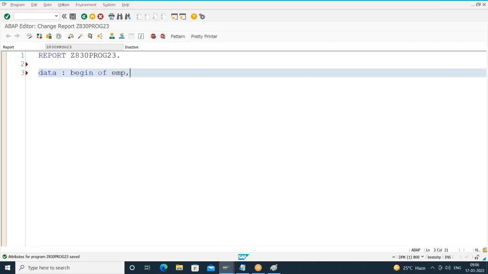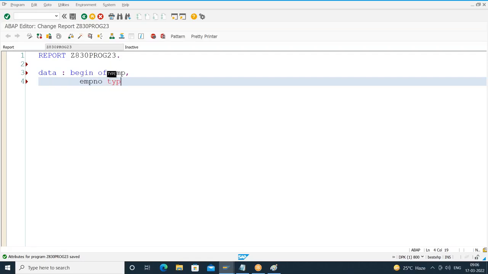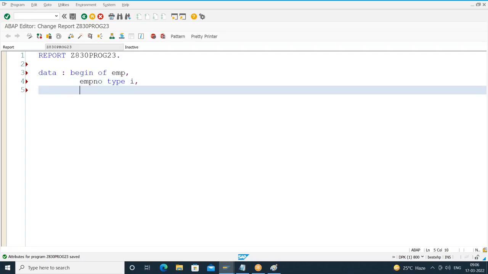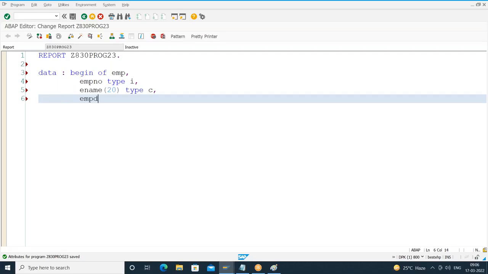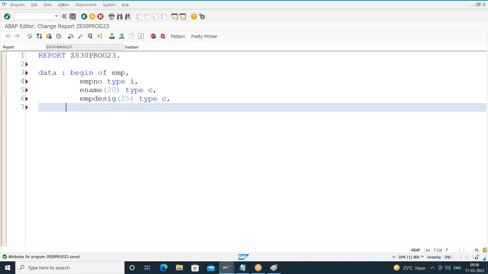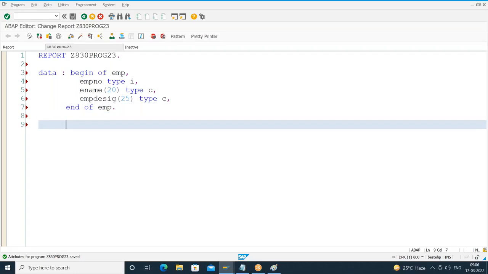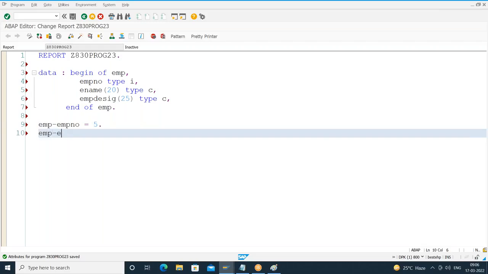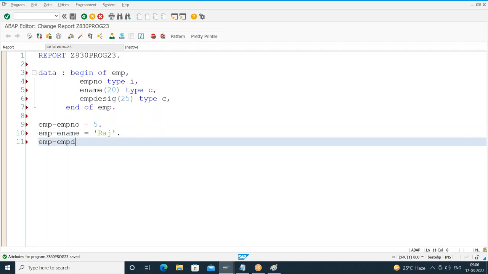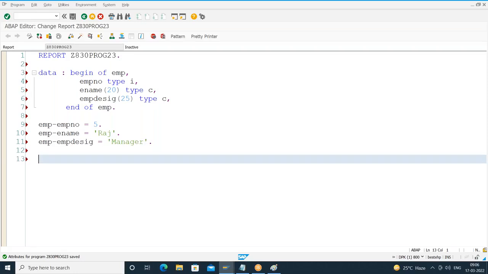Data begin of EMP, employee number type I, employee name of 20, type C, employee designation of 25, type C, end of EMP. I'll assign some data: EMP hyphen employee number, EMP hyphen employee name, EMP hyphen employee designation equal to something. Okay, this is my data.